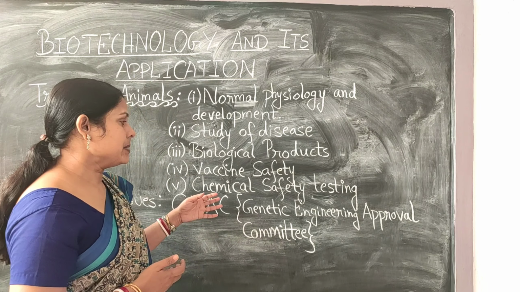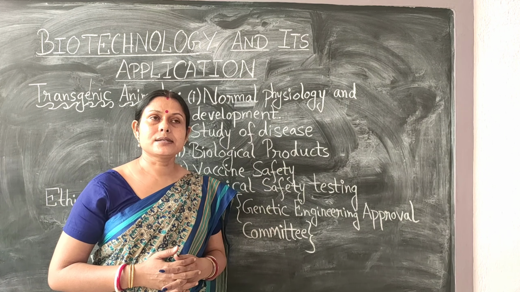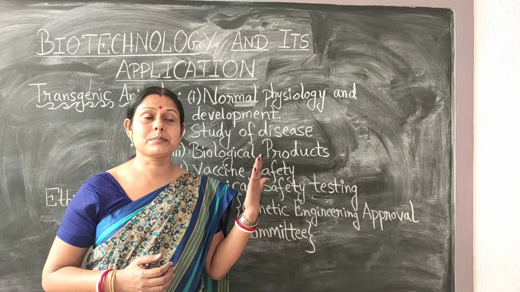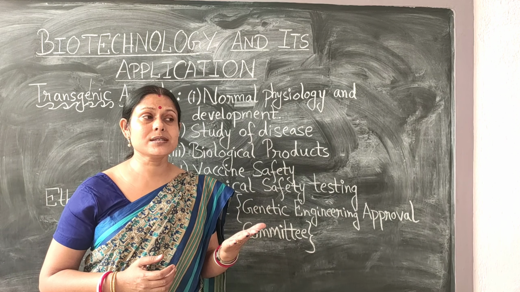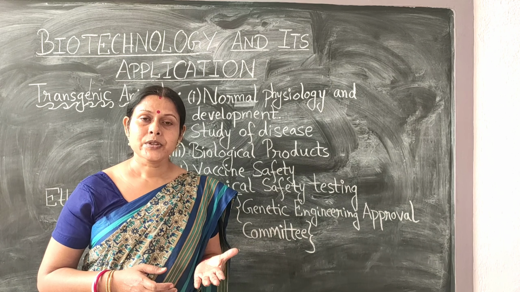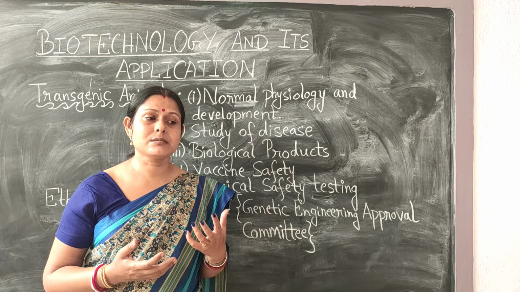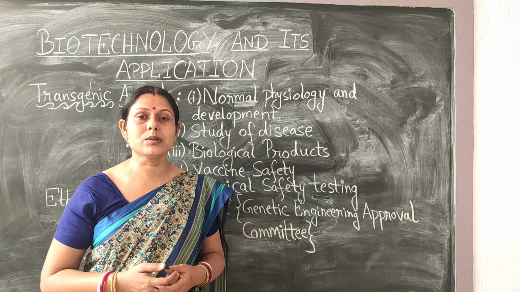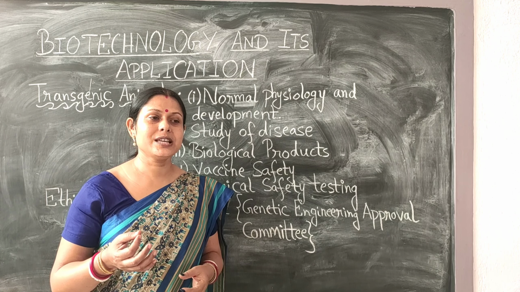The next is chemical safety testing. Now what is this chemical safety testing? See, we are sensitive to various kinds of toxic substances in our environment. We are sensitive to, for example, air pollutants. We are subjected to toxicity like that of drinking water, and even food adulterants. The toxicity results in various diseases related to these chemicals which we are subjected to regularly. So the transgenic animals, first of all, are made weak.